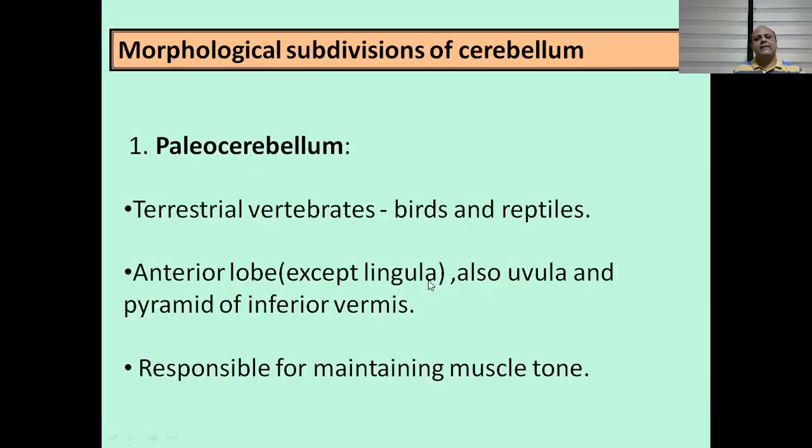So paleocerebellum is the feature of birds and reptiles, and the components of paleocerebellum are the anterior lobe except lingula. Also uvula and pyramid of inferior vermis are a part of paleocerebellum. Paleocerebellum maintains the muscle tone.